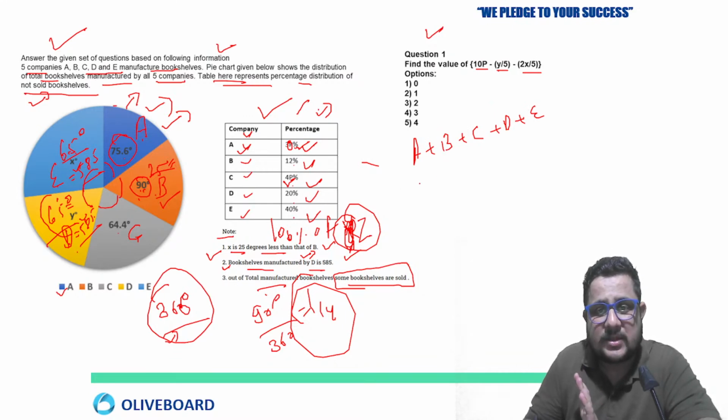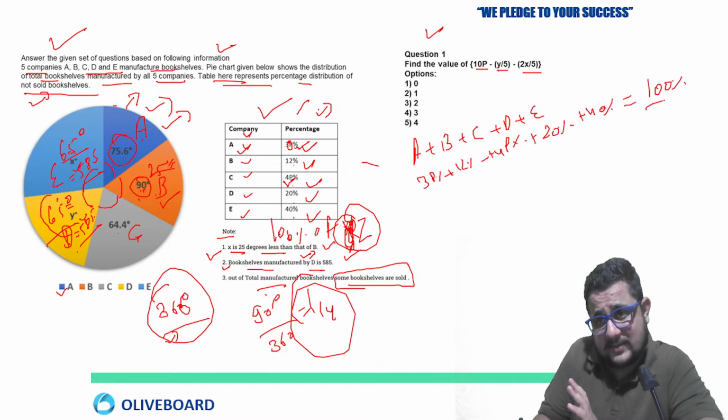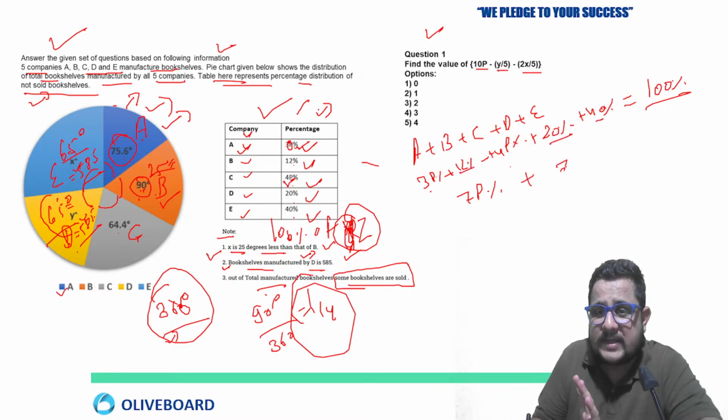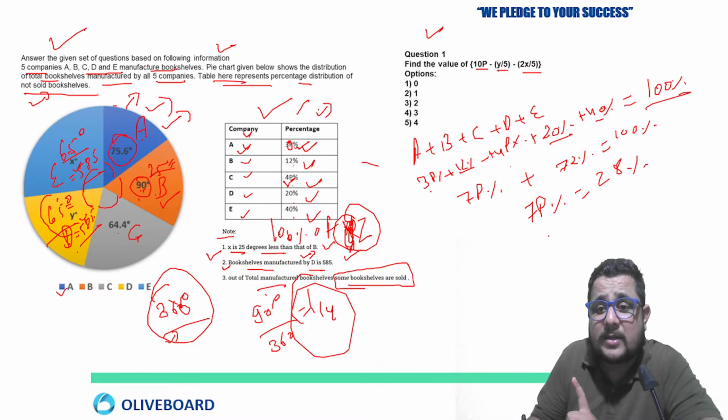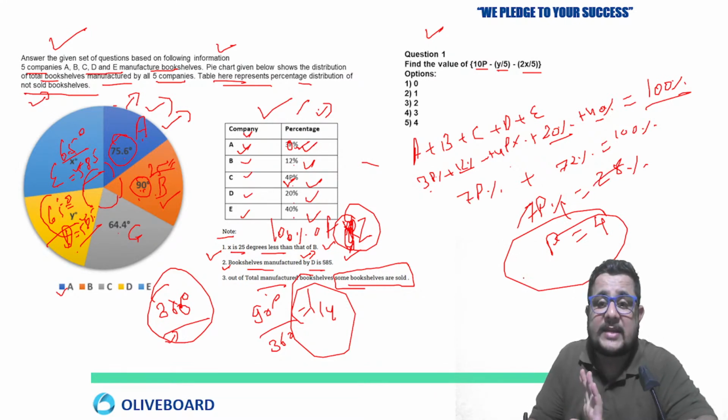So 3p% plus 12% plus 4p% plus 20% plus 40% equal to 100%. Clear or not? 100% books, sold and unsold. So 3p plus 4p, 7p% plus 12, 20, 40 means 72% equal to 100. So 100 minus 72 means 7p% equal to 28, means p is equal to 4. Percent cancel, 7 by 7, 28 also cancel, p is equal to 4.